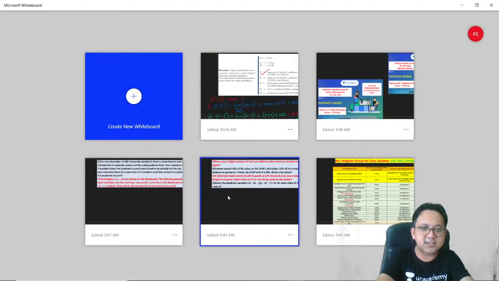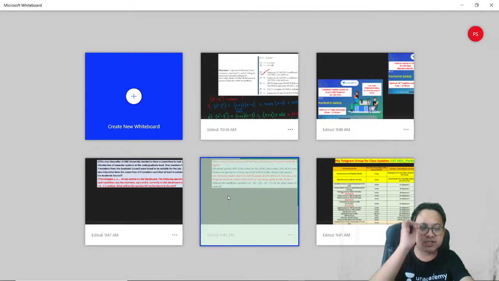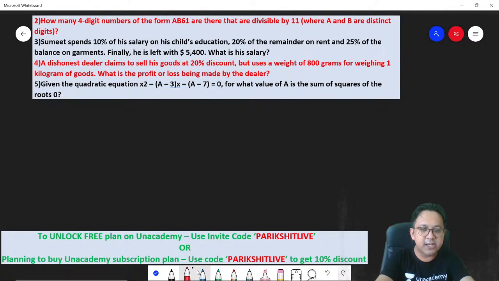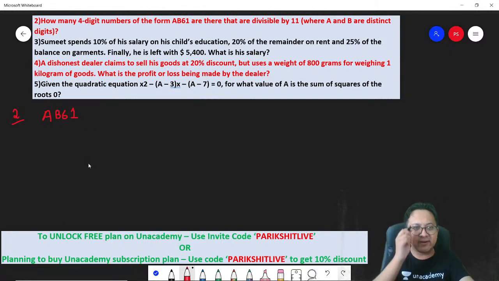Let's take up some quants questions now. First, what we did was a data sufficiency question. Now we will take up some quants questions. Number 2. How many 4-digit numbers of the form AB61, these are all previous year NMAT questions, are divisible by 11, where A and B are distinct digits.